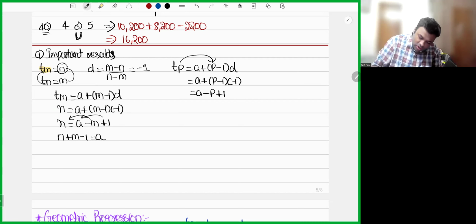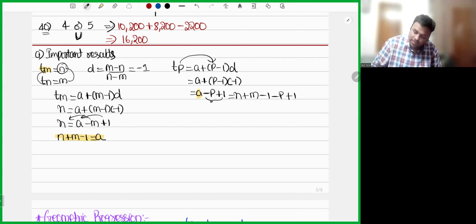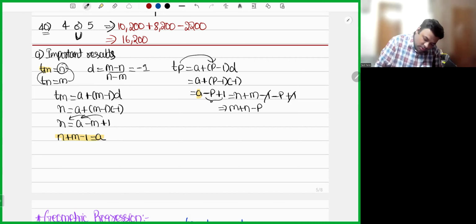Now what I'll do, instead of a here, I'm going to substitute this value. n plus m minus 1 minus p plus 1. I hope minus 1 plus 1 can be cancelled. M plus n minus p. Okay. So if Tm is equal to n and Tn is equal to m, common difference will be minus 1 and Tp will be m plus n minus p.